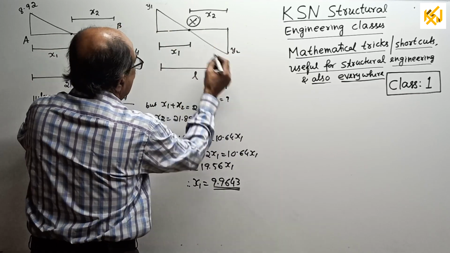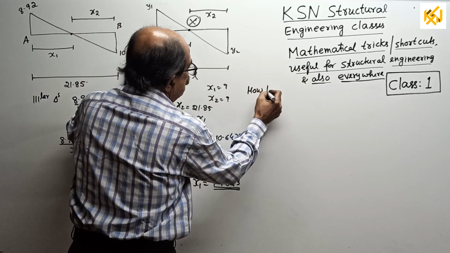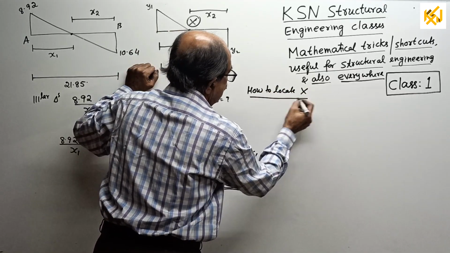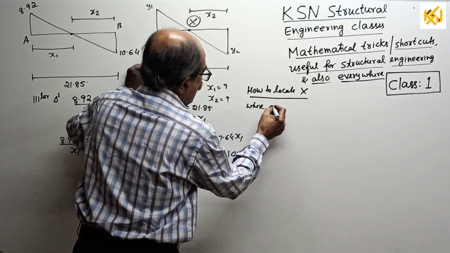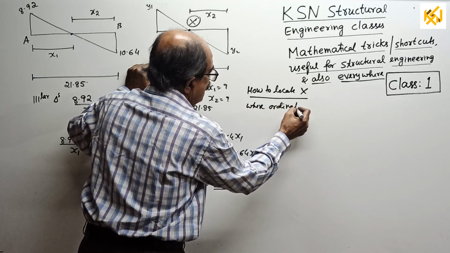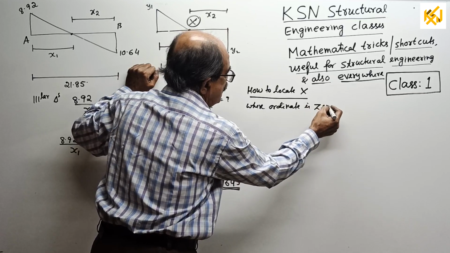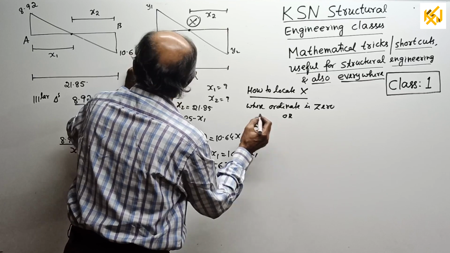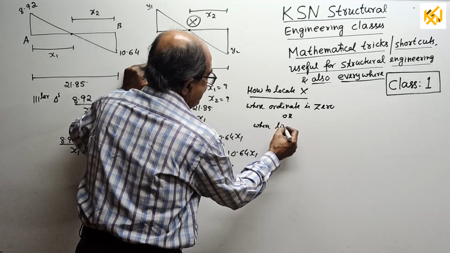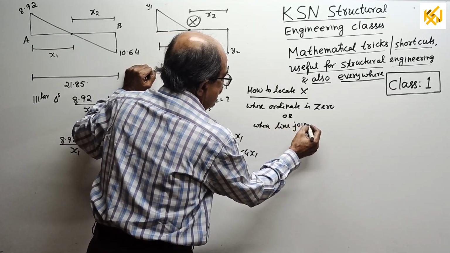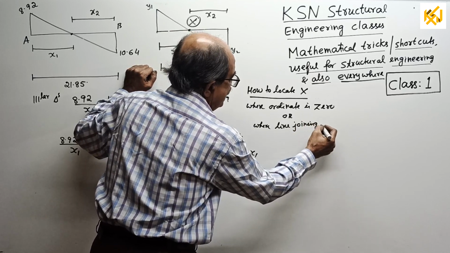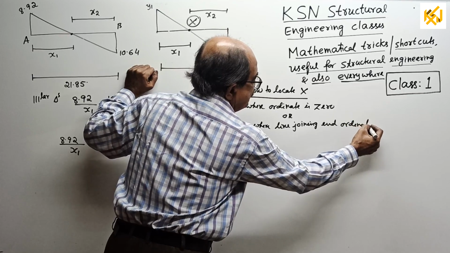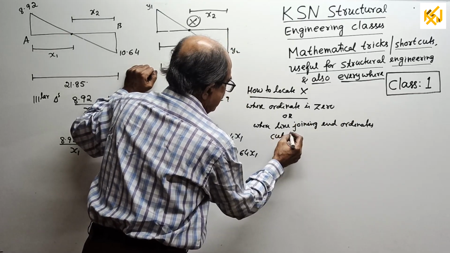See, I will name here how to locate that point x where the ordinate is 0, or I can tell where the line joining end ordinates cuts the baseline.